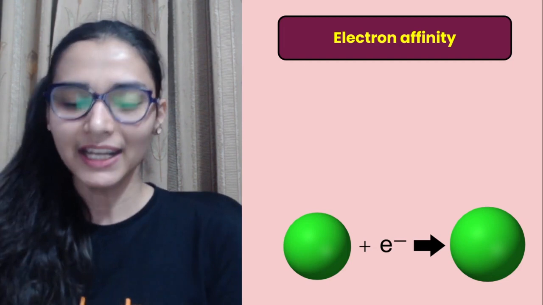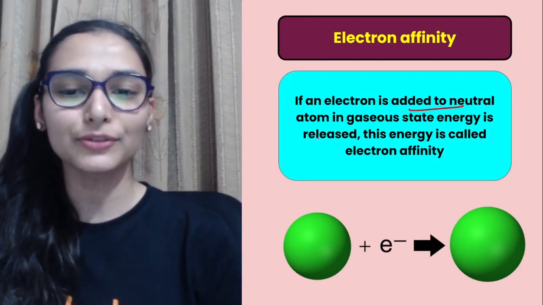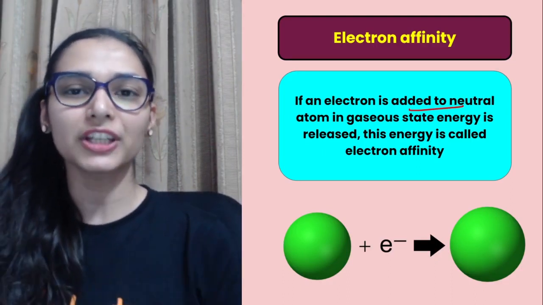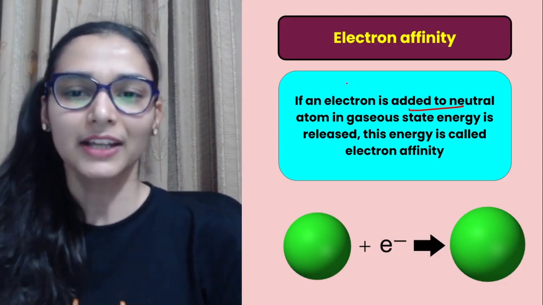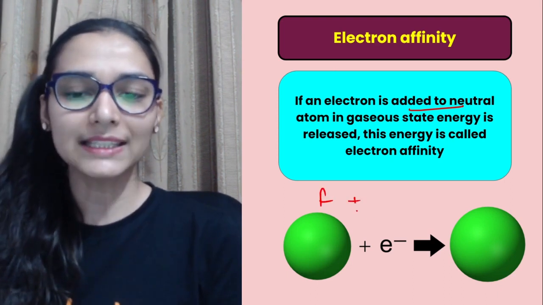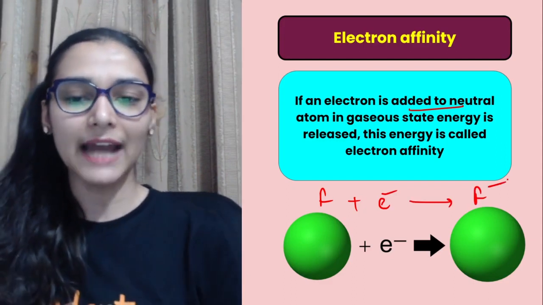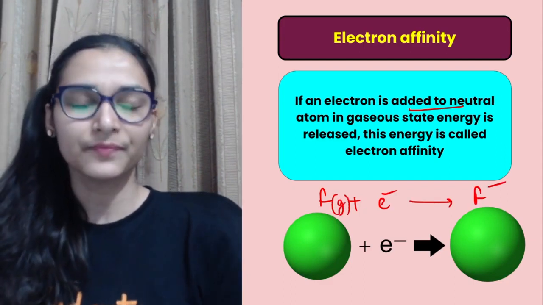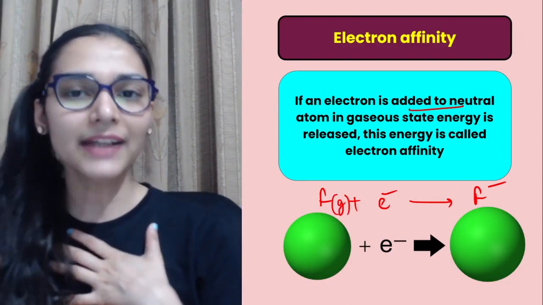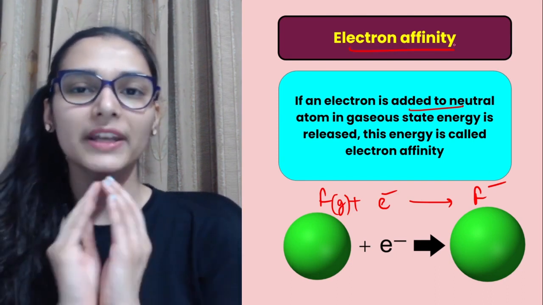Whenever an atom is gaining the electron, ठीक है, if an electron is added to the neutral atom in the gaseous state, then what happens? Energy is always released, right? So जैसे कि let's say we are talking about this fluorine. Fluorine is gaining one electron, getting converted to fluoride. So whenever an atom in its neutral gaseous state is gaining the electron, then there will always be some release of energy. That energy released on gaining the electron is what we define as electron affinity.